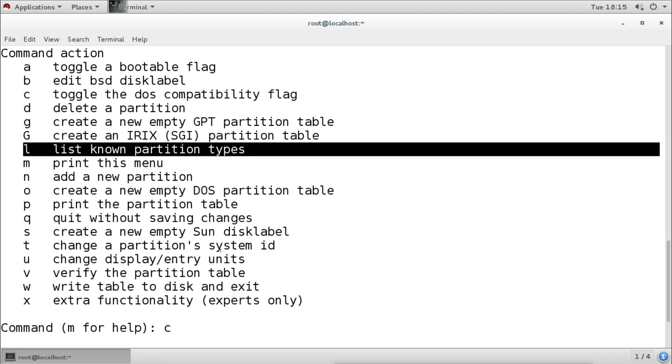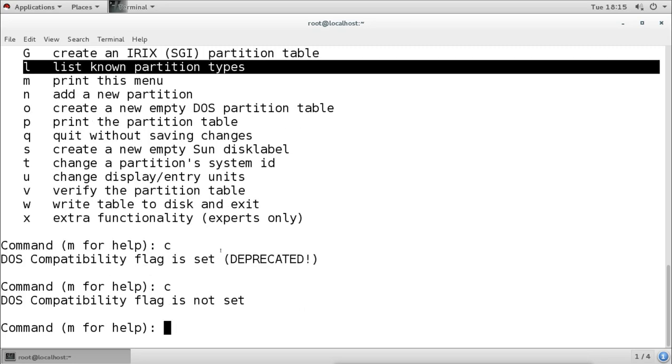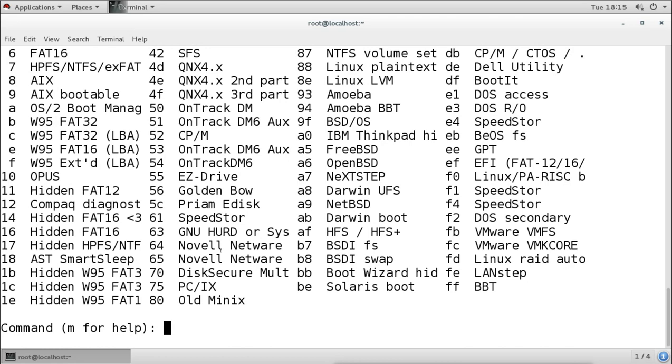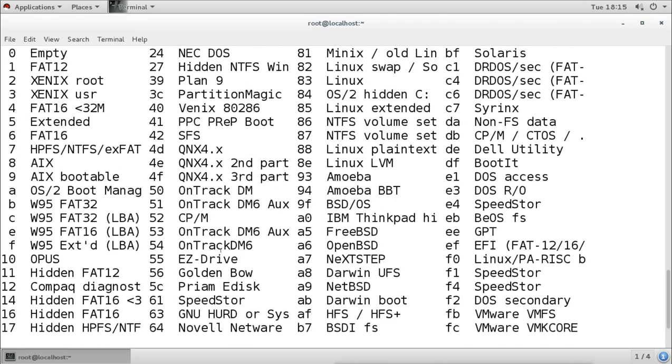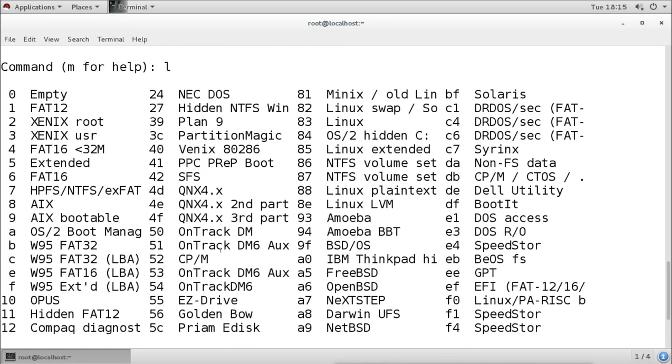Now if I use the L command here, it will show me the whole list, and we can see it supports all these types of partitions. Now remember, it supports the type of partition, that means we can create partitions of these types, but it is not necessary that our system, our Linux kernel, will also support it.